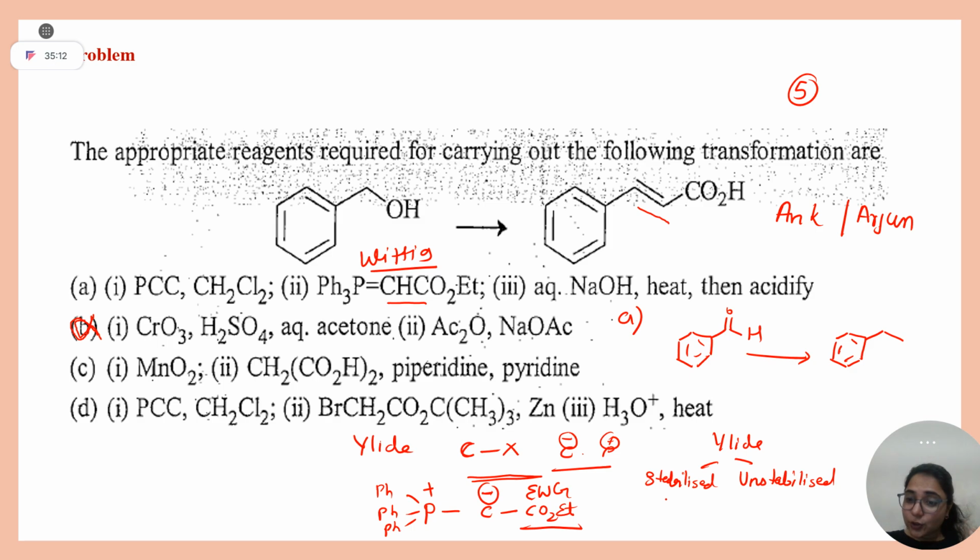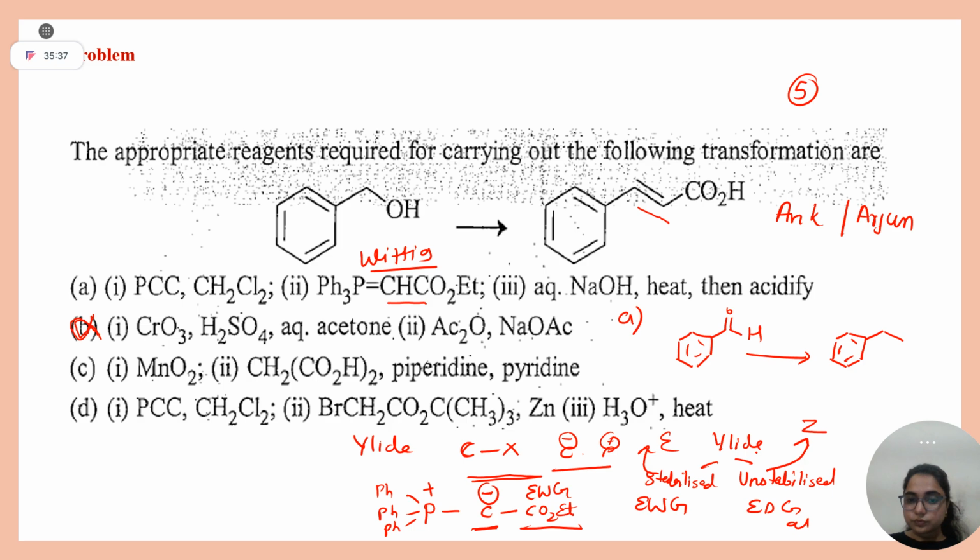Any group attached to your carbanion carbon that is electron withdrawing will stabilize it by resonance or mesomeric effect, right? And this is your electron donating group, like your alkyl groups. So always remember, students, a stabilized ylide gives you E alkene and an unstabilized ylide will give you Z alkene.